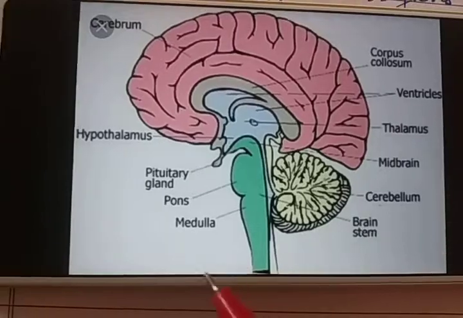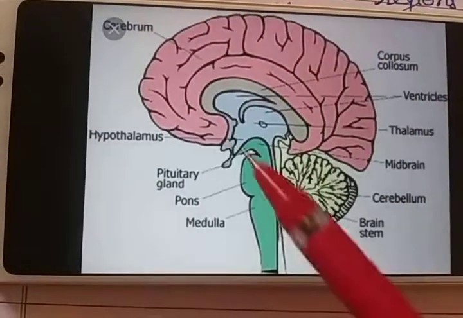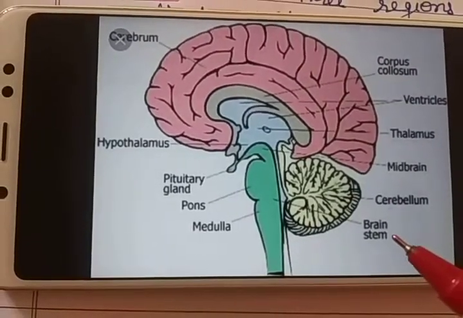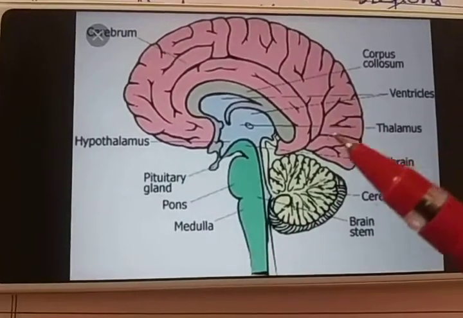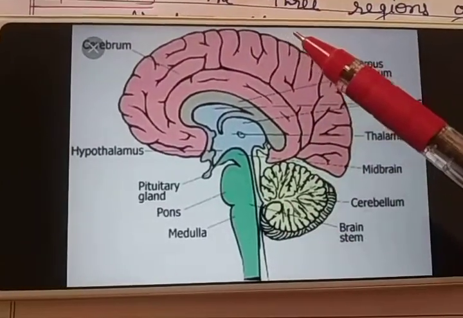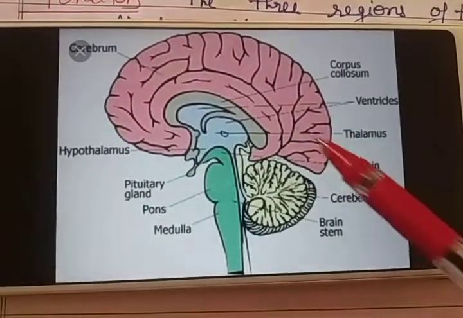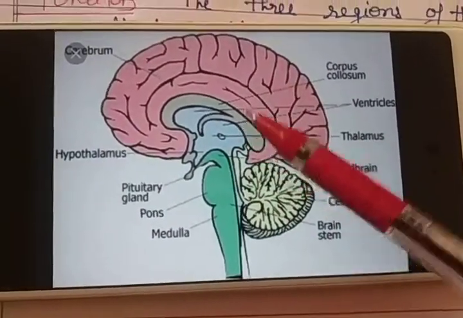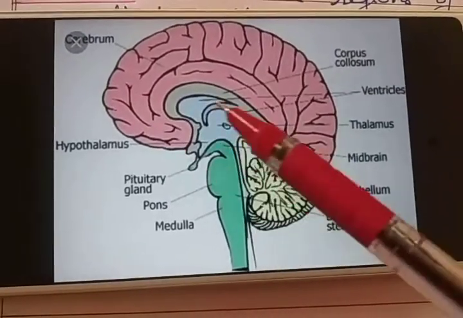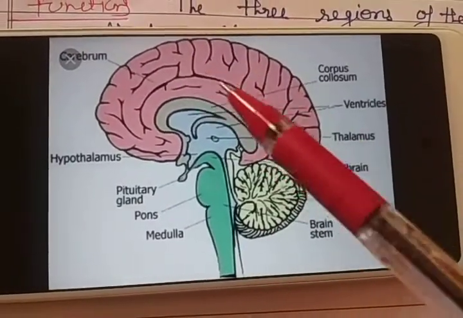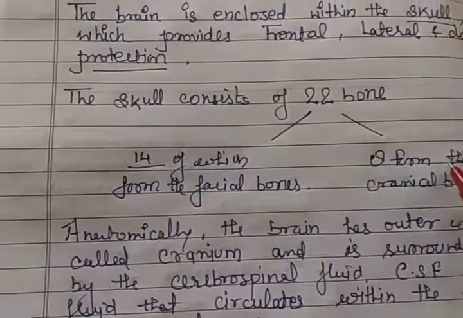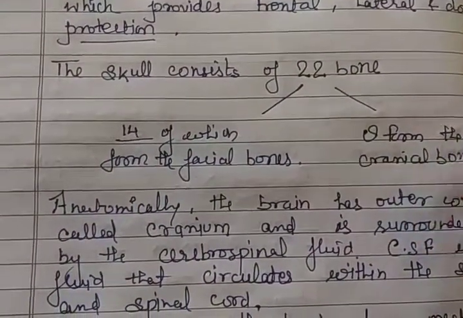The brain is enclosed within the skull, which provides frontal, lateral and dorsal protection. The skull consists of 22 bones, 14 of which form the facial bones and 8 form the cranial bones.